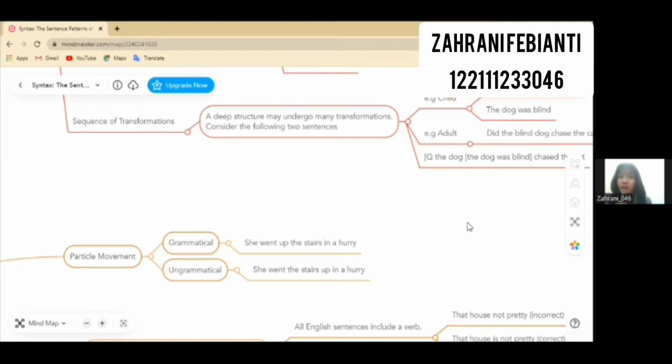The example is, she went up the stairs in a hurry. A sentence is ungrammatical, or ill-formed, if the sequence of words and the relationship between words does not conform to the syntactic knowledge rules of fluent speakers of the language. The example is, she went the stairs up in a hurry.